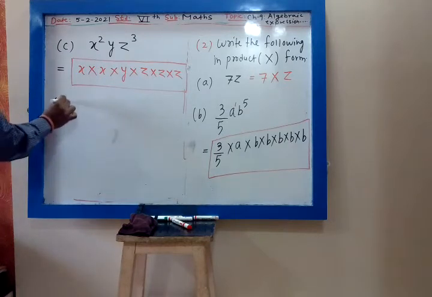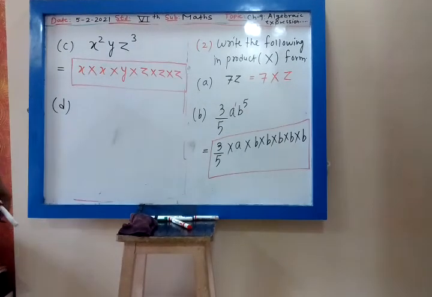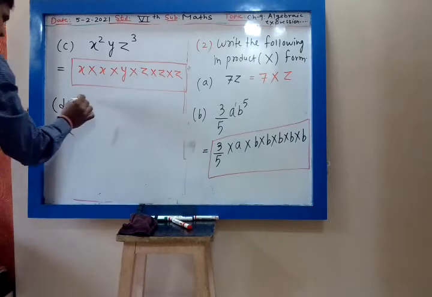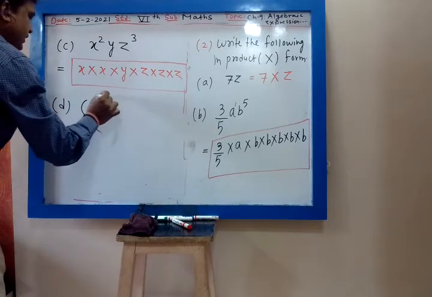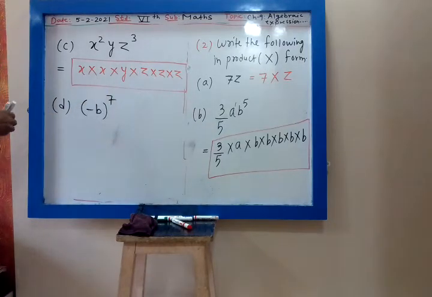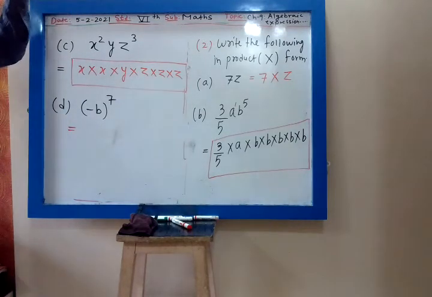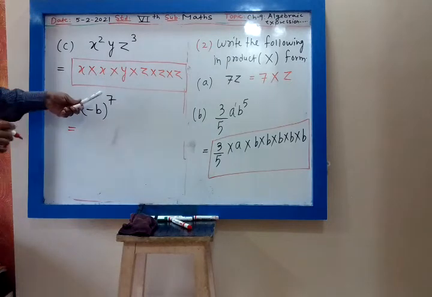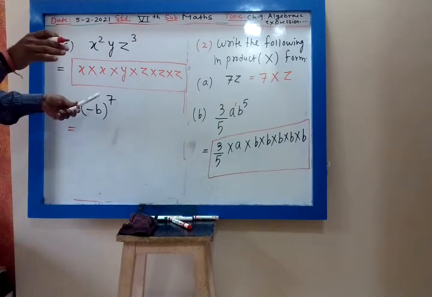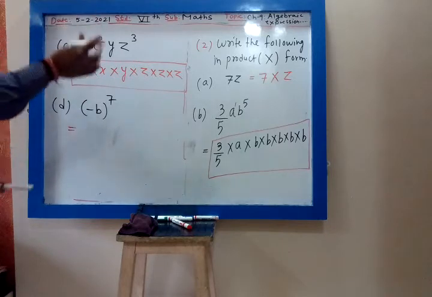Then D: minus b raised to 7. What is my head? Minus b. What is the cap? 7. So now remove the cap. Remove the cap 7 means you multiply minus b 7 times.